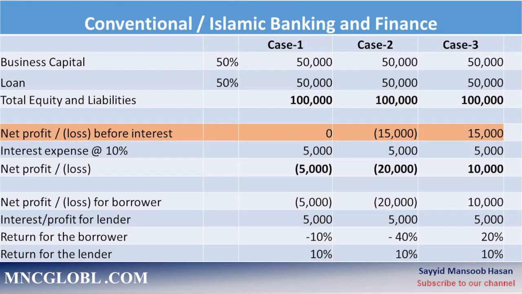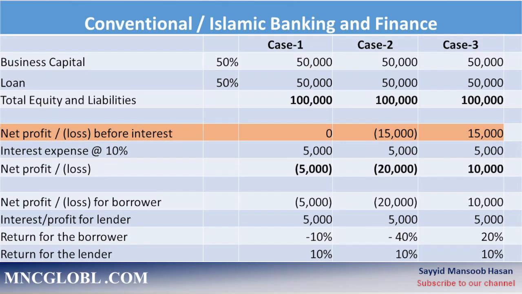In the conventional and the present Islamic financial system, the situation will be dealt like this. We see that the borrower has invested 50,000 as capital in his business and has taken loan of 50,000. Their financial contribution is 50%.